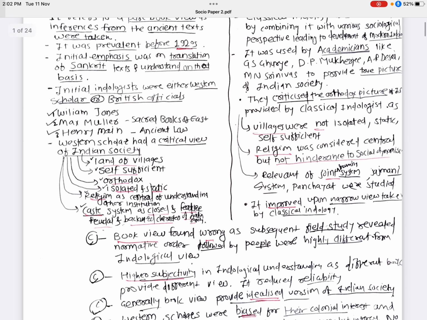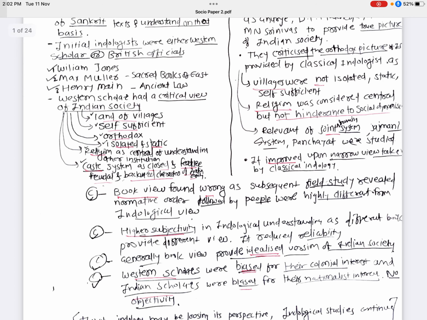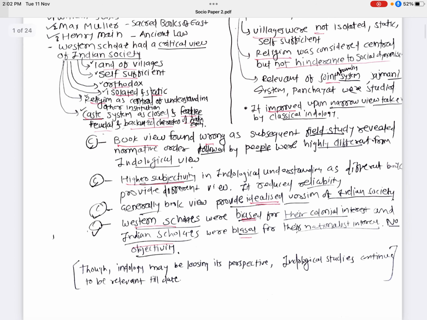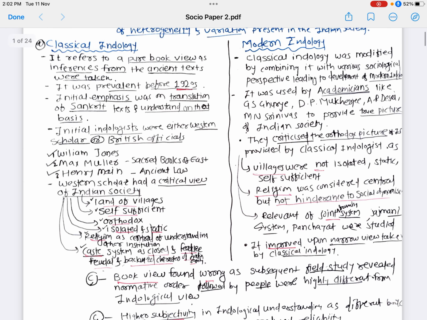But both have some lacunas, and we see that from the critics. But at the end of the day, Indology may be losing its perspective, but Indological study continues to be relevant. This is because Indology was the earlier aspect of our Indian sociology. So though it has critics, it plays an important role in today's society.